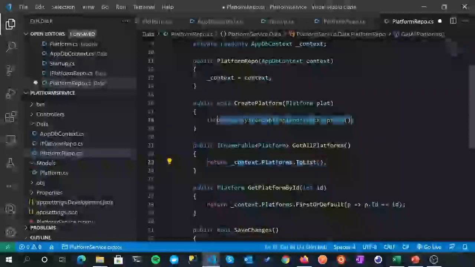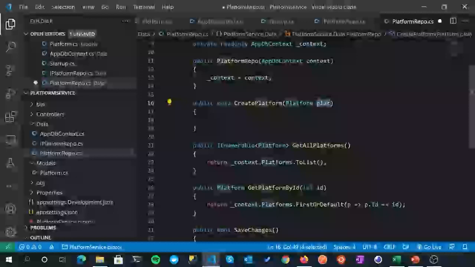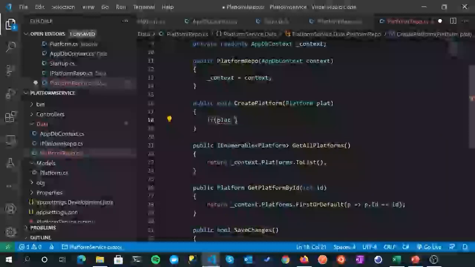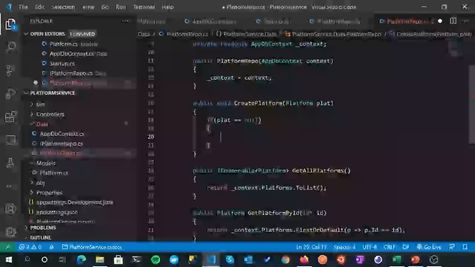And then the final one is creating a platform. So first thing I want to do is check to see that we've had some sort of valid object passed in. So we'll just do a fairly simple if plat equals null, then we don't want to do anything.